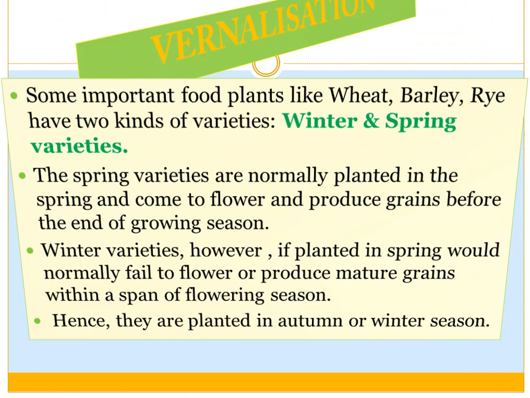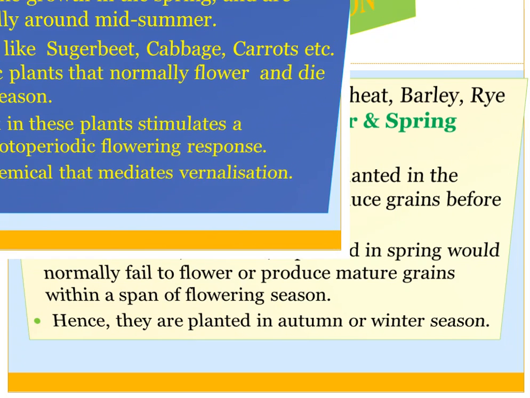Some important food plants like wheat, barley and rye have two kinds of varieties, that is winter and spring varieties. Spring varieties are normally planted in the spring and come to flower and produce grains before the end of growing season. Winter varieties, however, if planted in spring, would normally fail to flower or produce mature grains within a span of flowering season. Hence, they are planted in autumn or winter season.